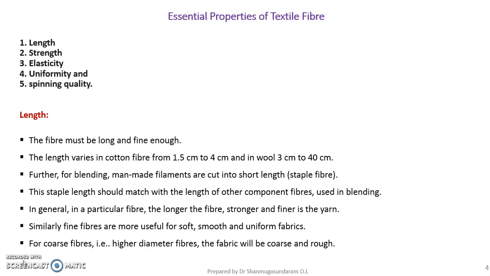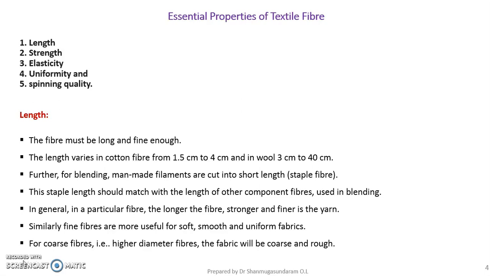It may be 1 to 1.5 centimeter variation in length is allowable in case of blending of man-made fibers with natural fibers as well as with animal fibers. If it is too much variation, then it leads to difficulty in processing.